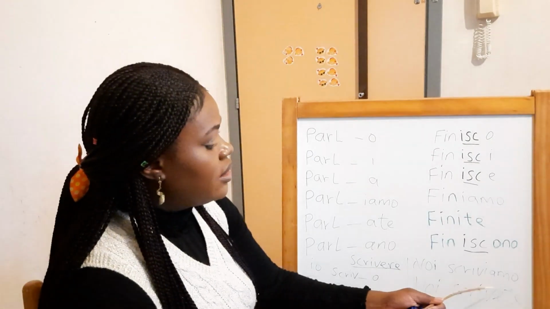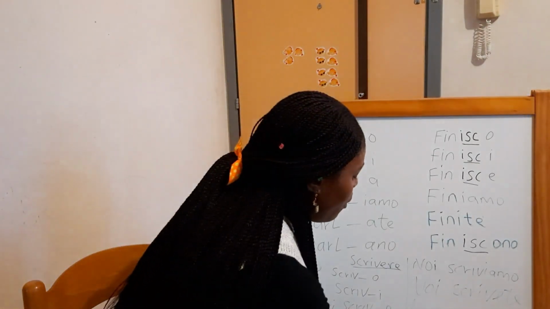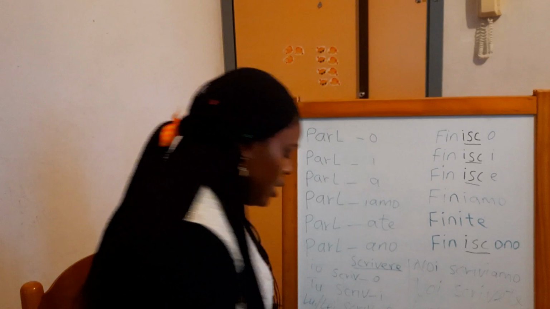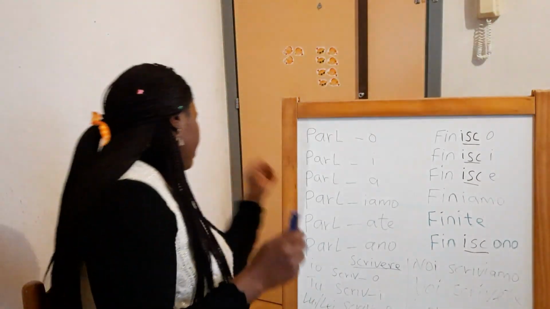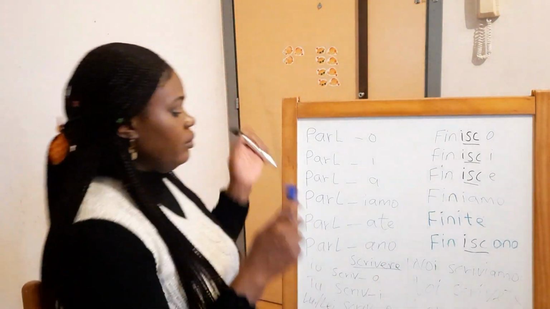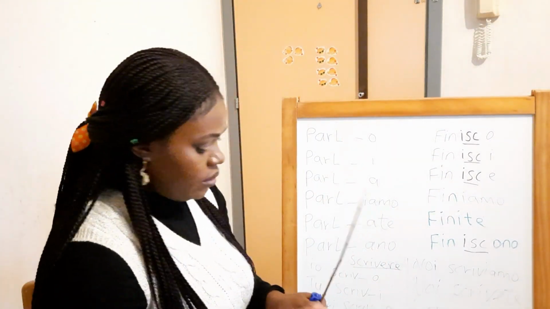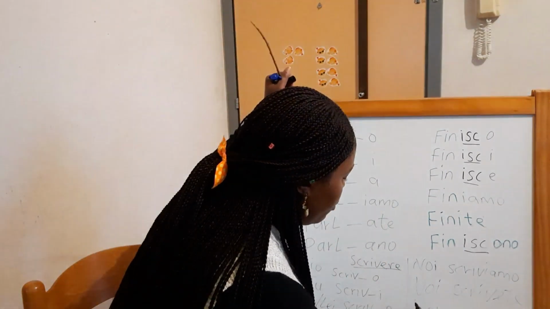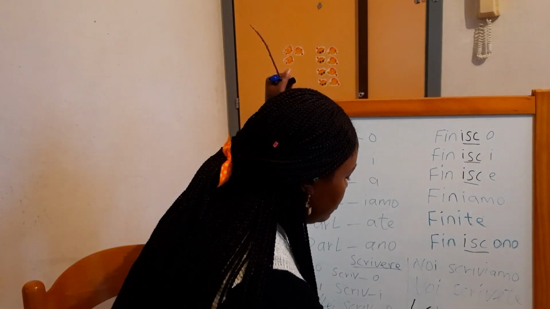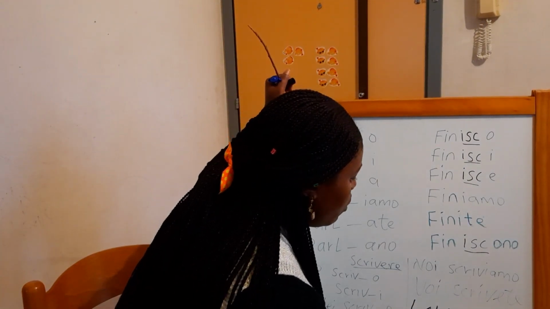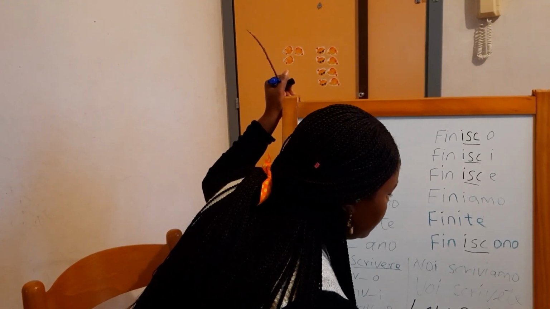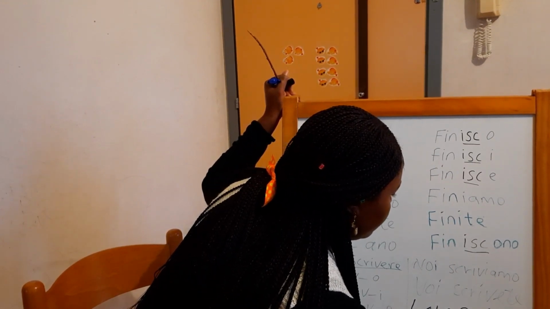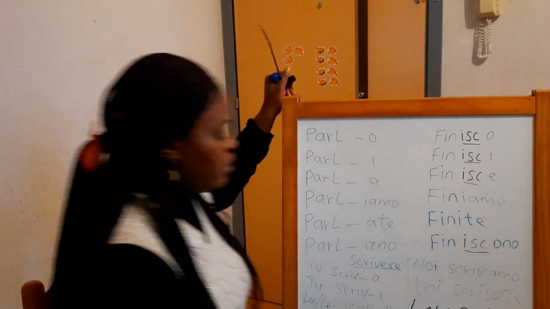Voi scrivete. Loro. This one is not writing well again. Let me change to the black one. Loro scrivono. You see?